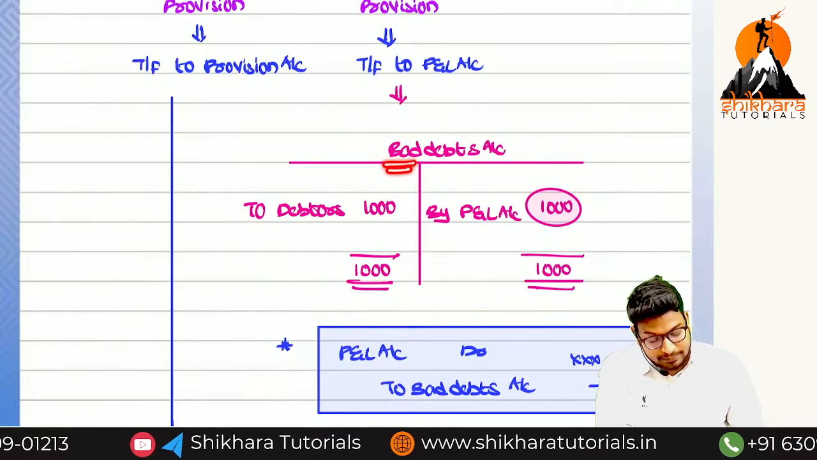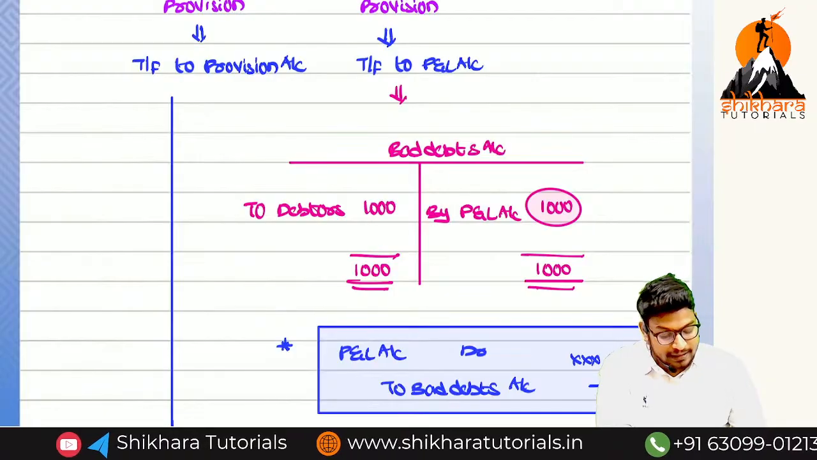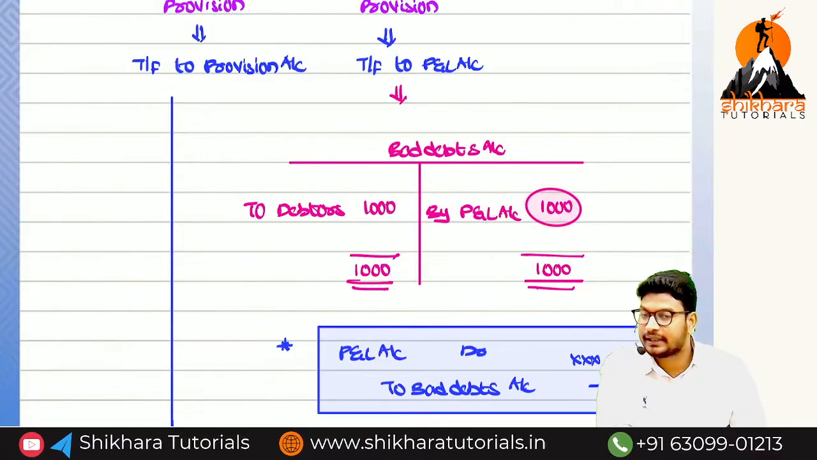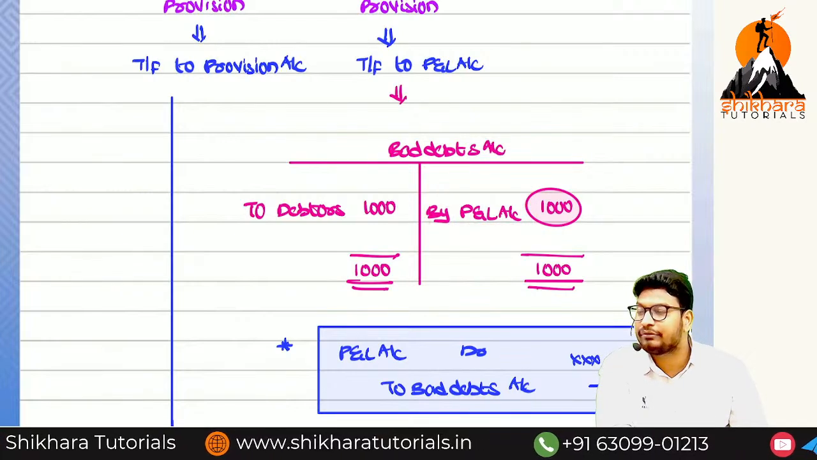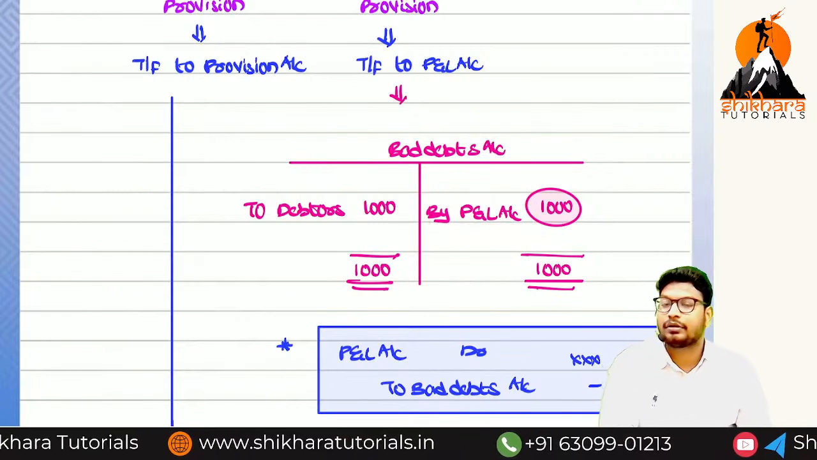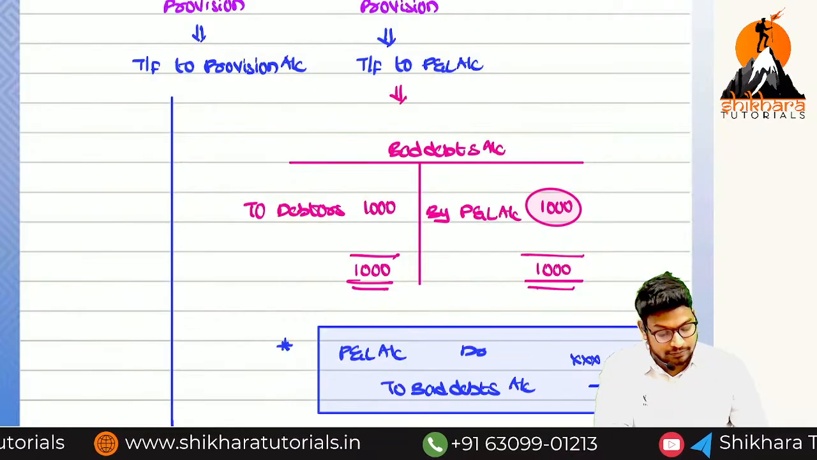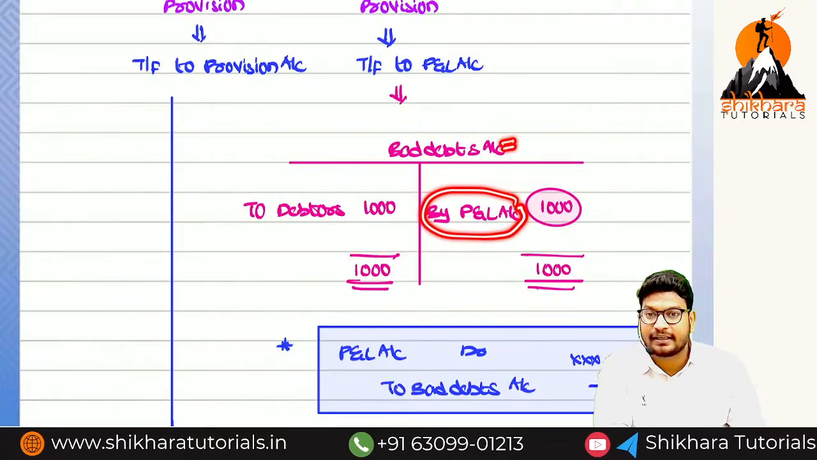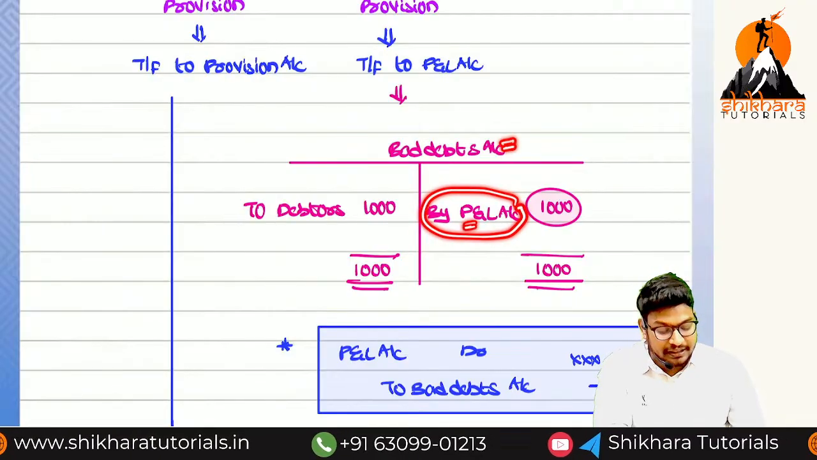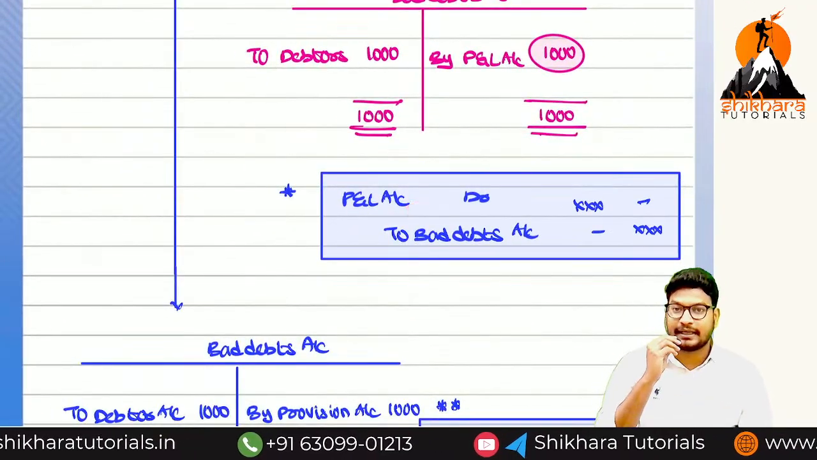So that is the reason the bad debts account is recorded on the debit side. The balance we need to transfer to the P&L account. Normally what we write here is by balance carried on, but we should not write that, because this is a nominal account. The balance should be transferred to the P&L account. So what is the entry here? Bad debts will be debited or credited? Will be credited. What will be debited? P&L account. What is the entry? P&L account debited to bad debts account.